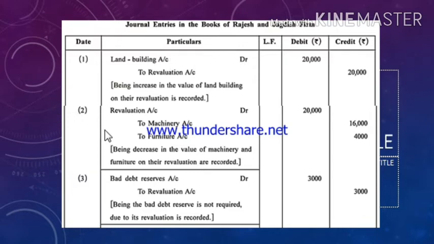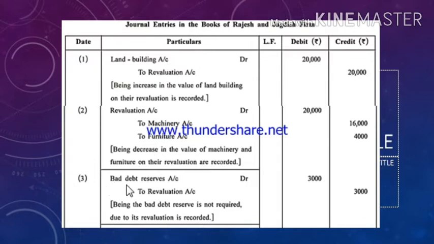Second entry: revaluation account debit to machinery account credit, furniture account credit. Machinery and furniture values are decreased by 20%. It was 80,000 value of machinery, 20% of 80,000 would come to 16,000, and furniture 20,000, 20% of 20,000 would come to 4,000. Due to decrease in assets, revaluation account will be debited as loss will occur to the firm, and for the decrease in assets, the concerned asset will be on the credit side.